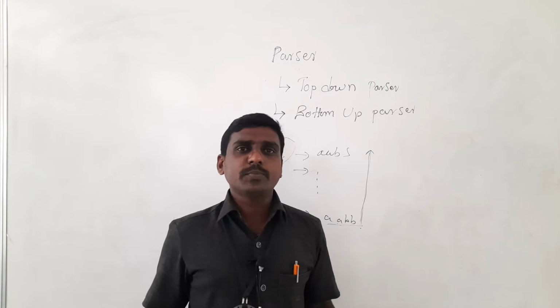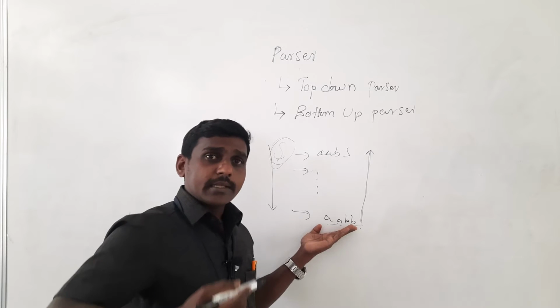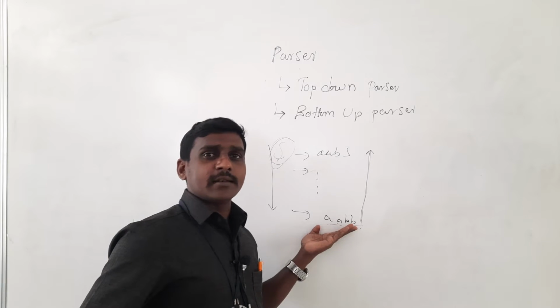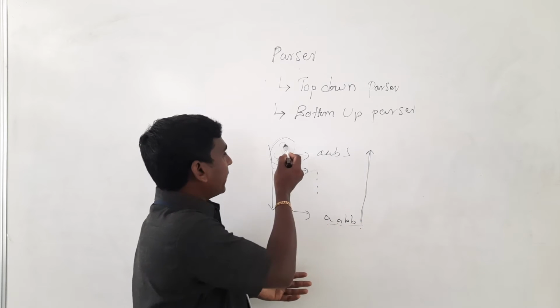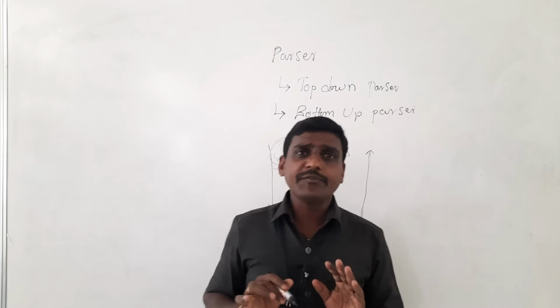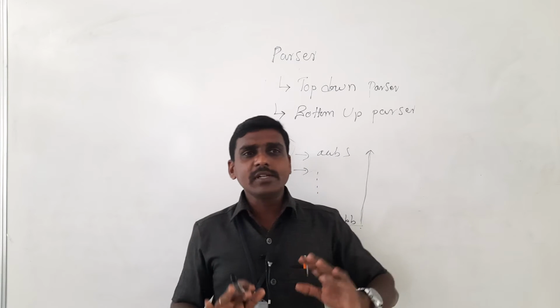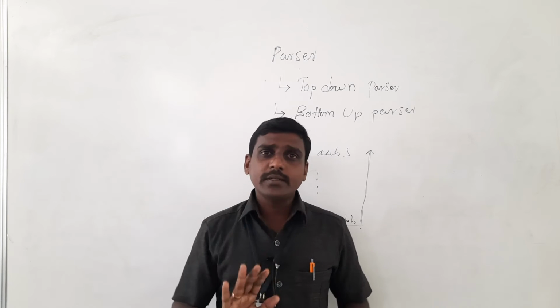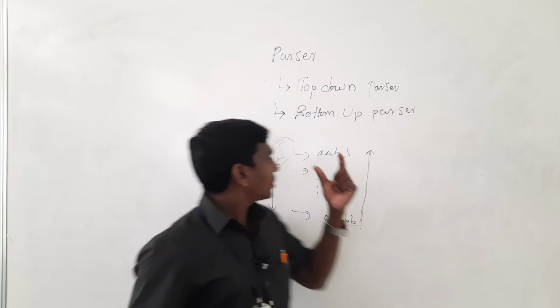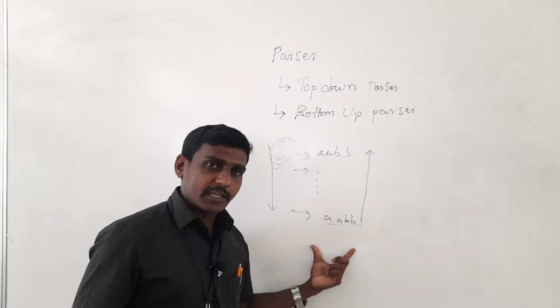So what is a bottom up parser? In bottom up, we take the given input string first, and derive from it, finally wanting to get the start symbol. So anytime if I ask you, you should know what a top down parser is. Simply we say from top to bottom, and bottom up parser is from bottom to top. But the concept is that top means the start symbol, and bottom means the input symbol, the given input string.